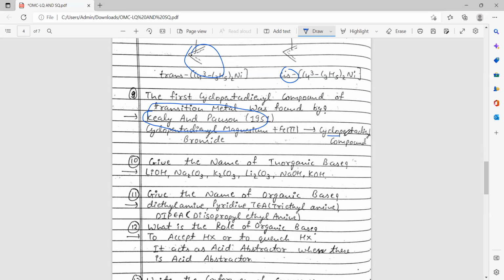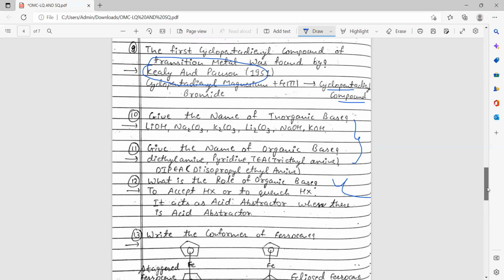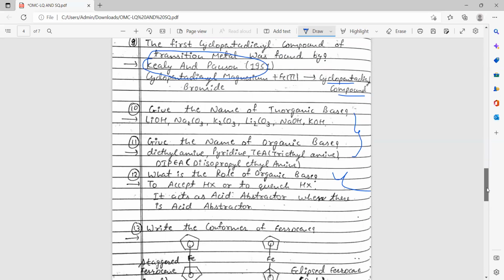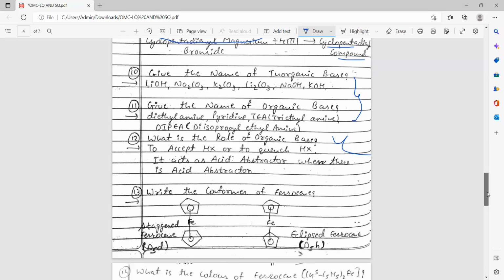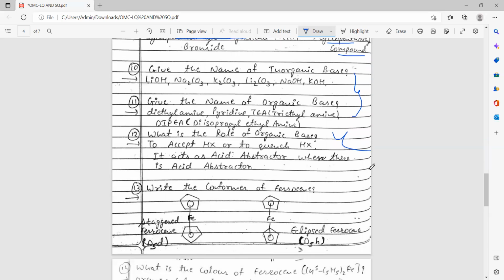It can be asked to give the reaction of it. So you have to give the reactions of the cyclopentadienyl compound. Here are the inorganic and organic bases. It is only based on practical knowledge, and you have to remember it. The 12th question is also practically based: what is the role of organic base? It is to accept the acidic proton or to quench the HX from the hydrogen.